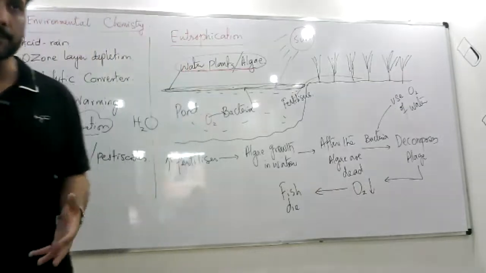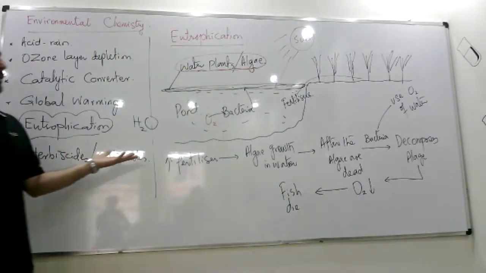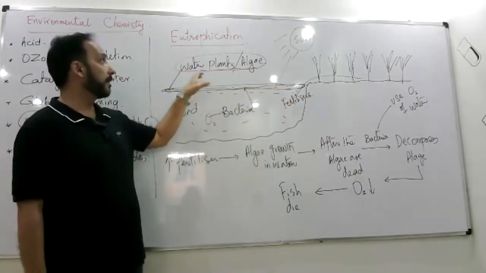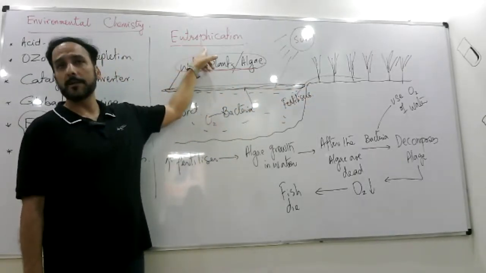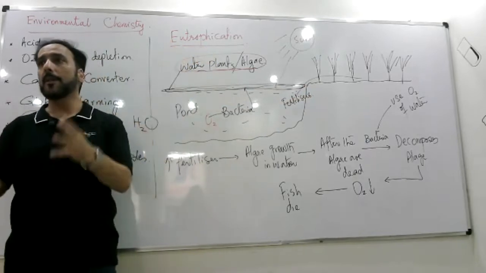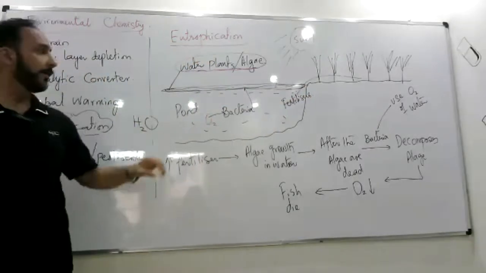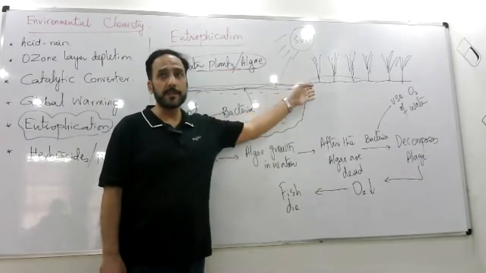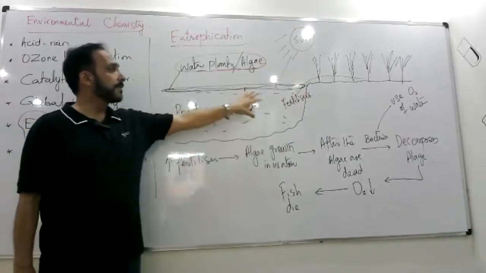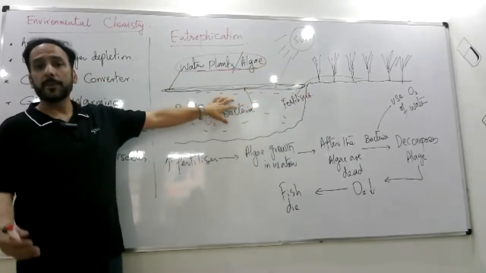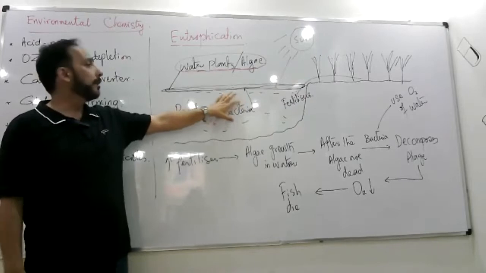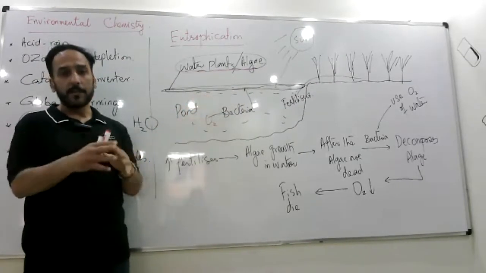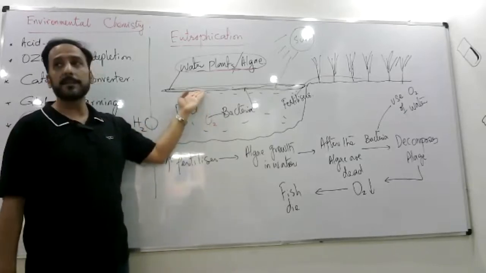I'll just go through it once more. So eutrophication, in fact, is the excessive growth of plants. Eu means false, troph means plants. So it's like excessive false growth of plants in water. And why does it happen? Because of the excessive use of fertilizers in the fields. The excessive use of fertilizers increases the mineral content of water. Because of so many minerals in water, the water plants or algae will grow on the surface of water. After completing their life cycle, the algae are dead.